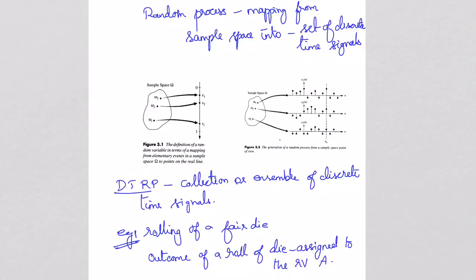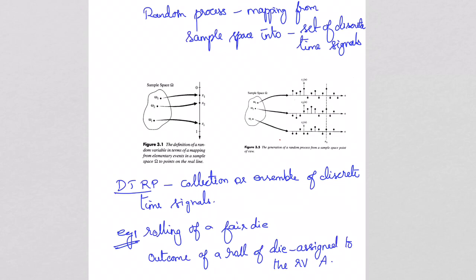You can understand the meaning of random process and random variable by seeing this picture. Here on the left side, the picture shows the definition of a random variable in terms of a mapping from elementary events in a sample space, omega 1, omega 2, omega 3, which are mapped into values on a real axis, or it may be a complex numbers axis. So omega 1, an outcome available in the sample space, is mapped to x1. Omega 2 is mapped to x2, and omega i is mapped to xi. So here the sequence x1, x2, x3 are the values of the random variable.